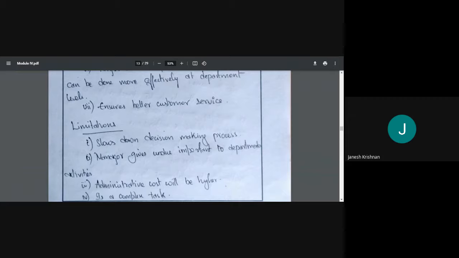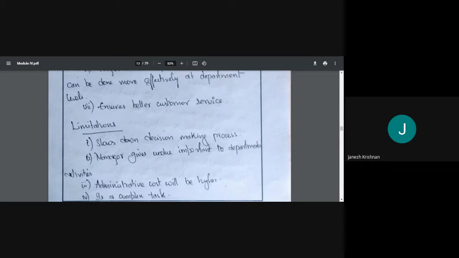When a person comes and says, I need concrete of this compressive strength, they will transfer him to the design department. The design department can easily know what the requirement is, and they will design it. If a person comes with a complaint, that there is an issue with this kind of product, again he can be easily transferred to that particular department. So it ensures better customer service.